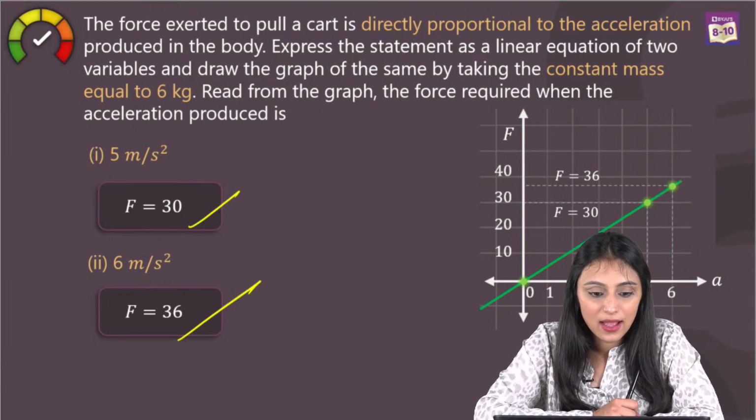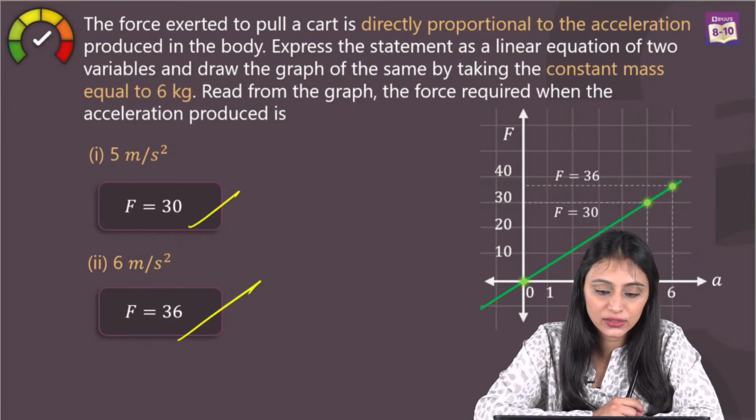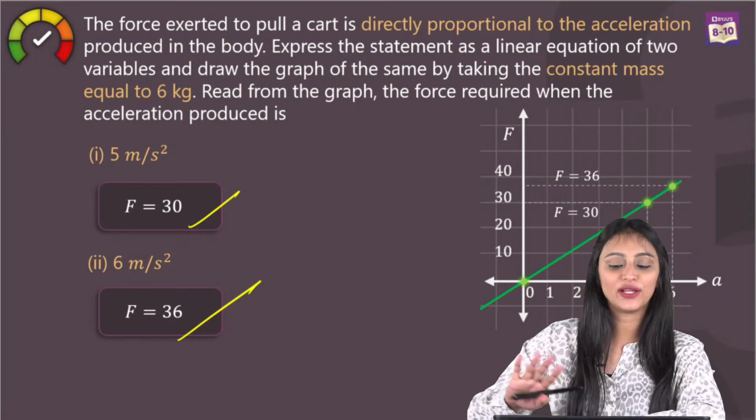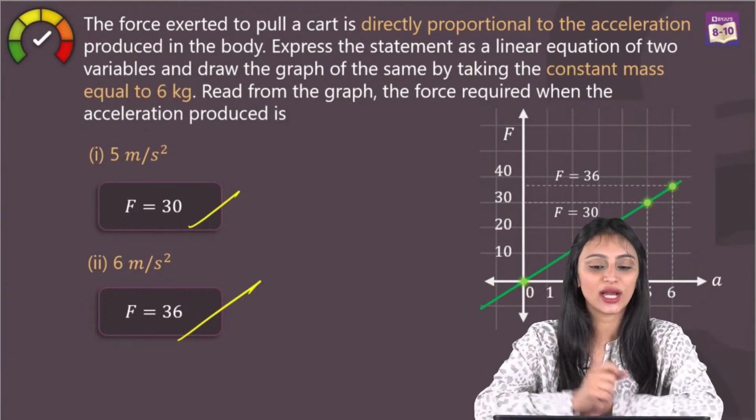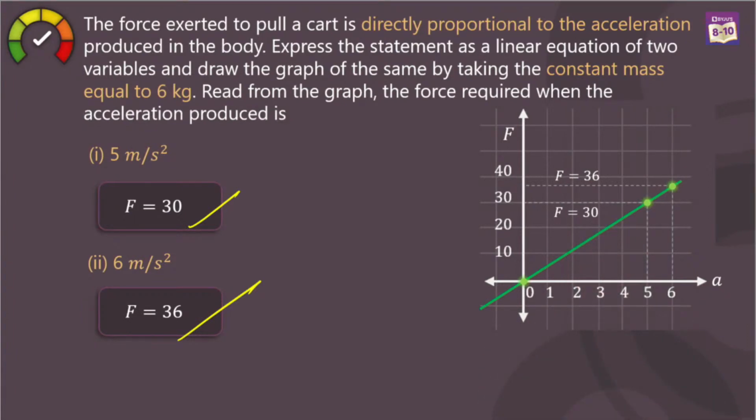Yes, Deepak, 30, 36, absolutely. Fahima, yes. Hema, 30, 36. I hope this question is clear to all of you. Quickly, just let me know in the chat window. Yes, Dhanvati, yes, it's 36 for the second part. Papiya, yes. Shardul, 30 and 36. Okay. 30 and 36. 30 is for the first one, 36 is for the next one. So I hope that it's crystal clear. You all have understood this, right? Okay, Shardul says,